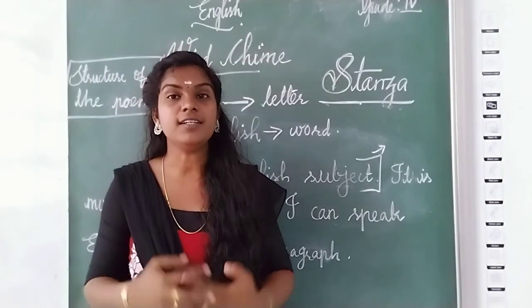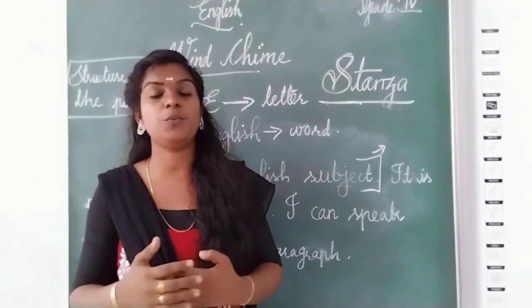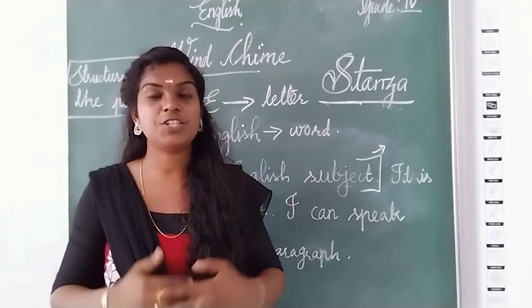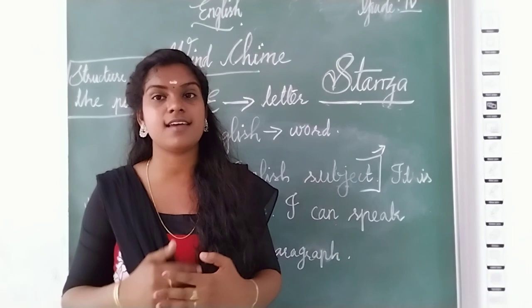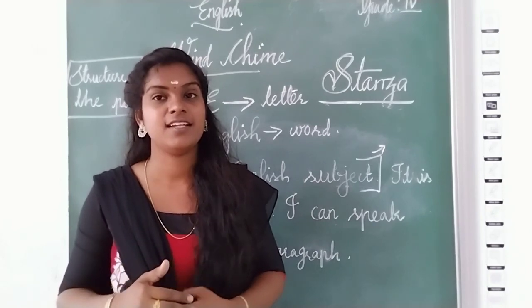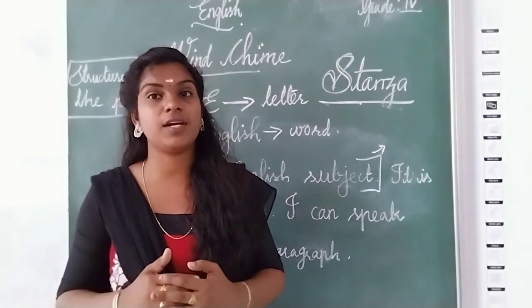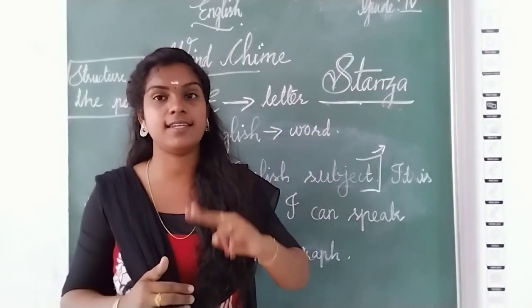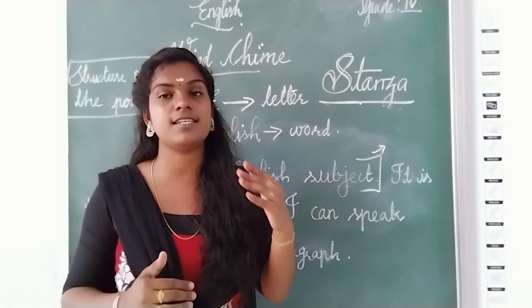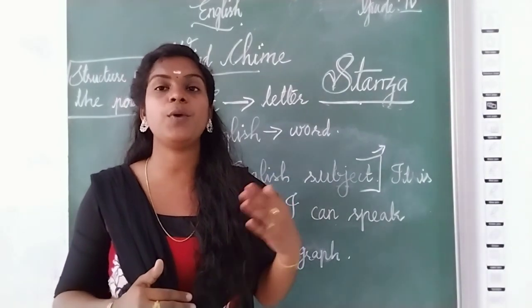Now, what is the structure of the poem Wind Chime? Take your book, open it and check how many stanzas are there. Okay, in Wind Chime we have 2 stanzas and 2 lines at the end. This is the structure of the poem Wind Chime.